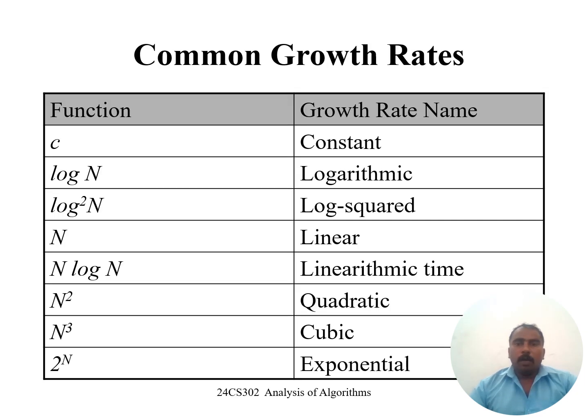Next, common growth rates: c equal to constant values, log n, which is logarithmic, log squared n, and n, which is linear, n log n, which is log linear, n squared, which is quadratic time complexity, the cubic time complexity, and exponential time. These are the time complexity types.